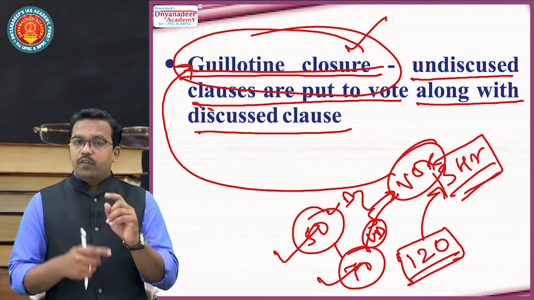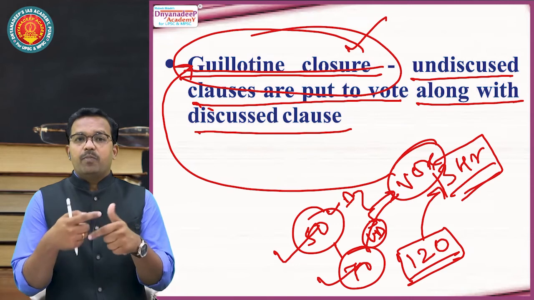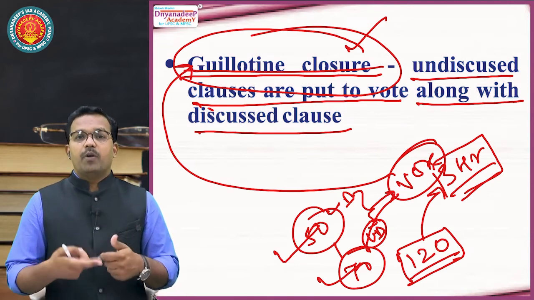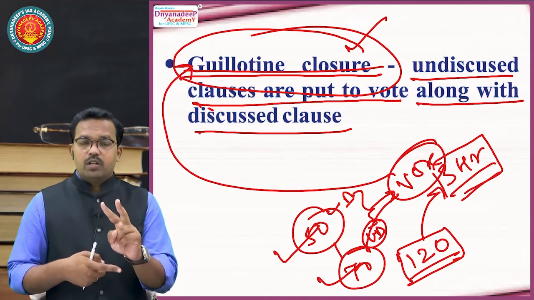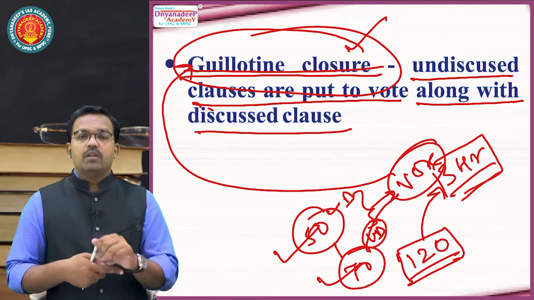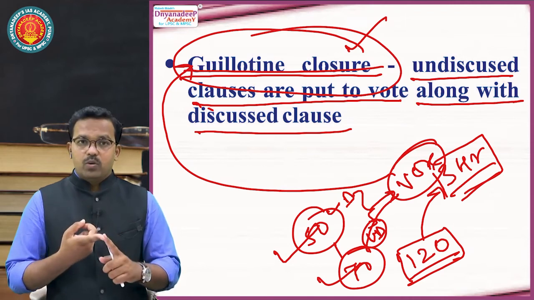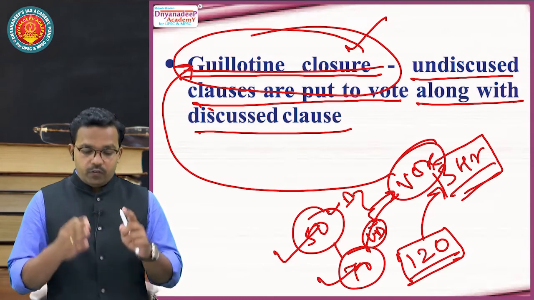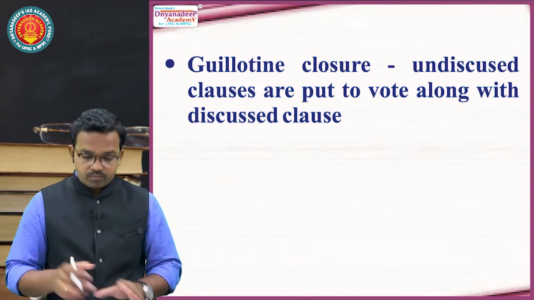So what we have seen till now: first we have seen the meaning of motion. Motion is basically a kind of permission from the chair of the house to discuss a matter of public importance. Substantive motion, substitute motion, which involves ancillary motion and other types. Then subsidiary motion. Fourth one is closure motion. Closure motion is again of 4 types: simple closure, closure by compartment, kangaroo closure, and fourth one is guillotine closure. So these are closure motions.